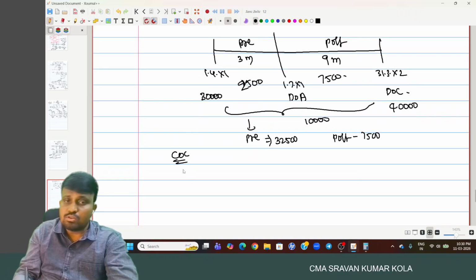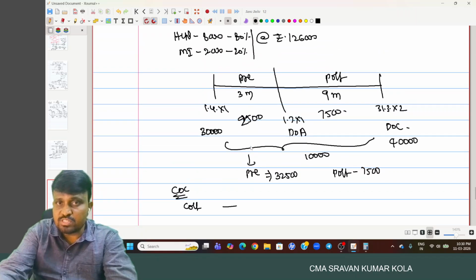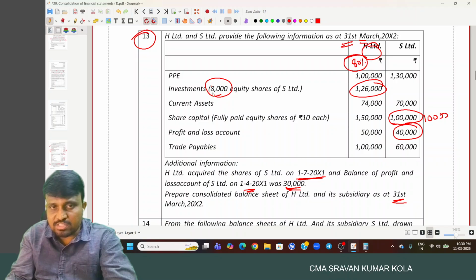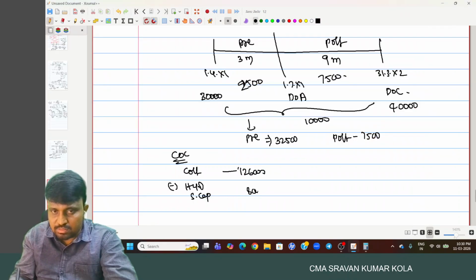Cost of control. First we consider cost of investment. At what price we purchased? 1,26,000, minus H Limited share capital. How much share capital is there? 80,000, minus pre.